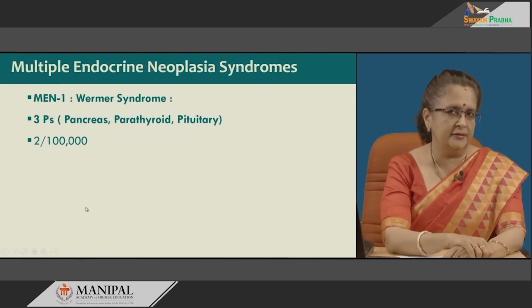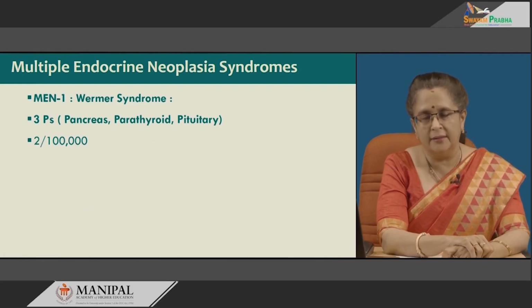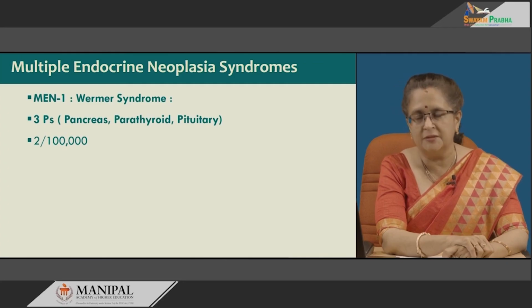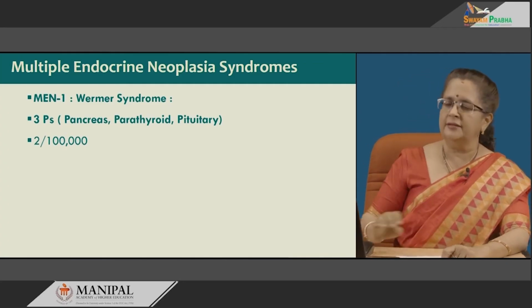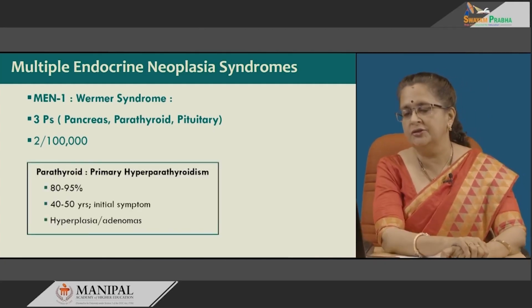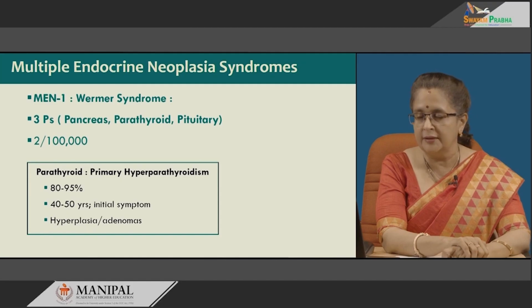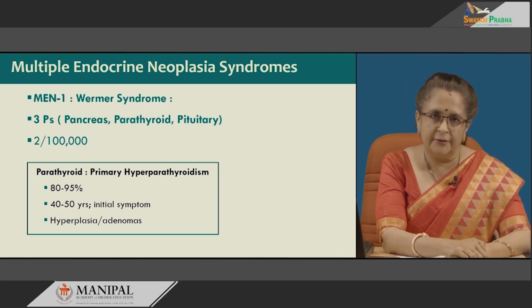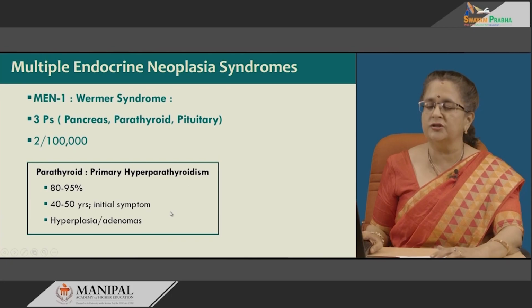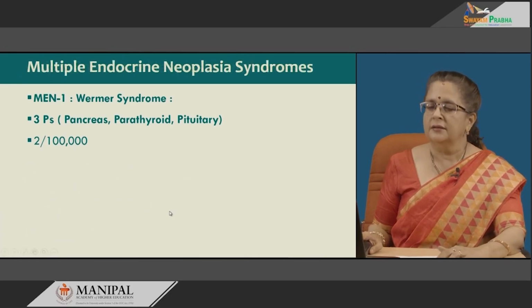The first type is the Wermer syndrome, also known as MEN1 syndrome. It characteristically involves 3 P's, that is pancreas, parathyroid and pituitary, seen with an incidence of 2 in 100,000 people. The parathyroid involvement is usually as hyperplasia or as adenomas and presents as primary hyperparathyroidism, which is the single most important and initial aspect of presentation in these patients of MEN1, seen in 80 to 95% of the patients and presents in the age group of 40 to 50 years.